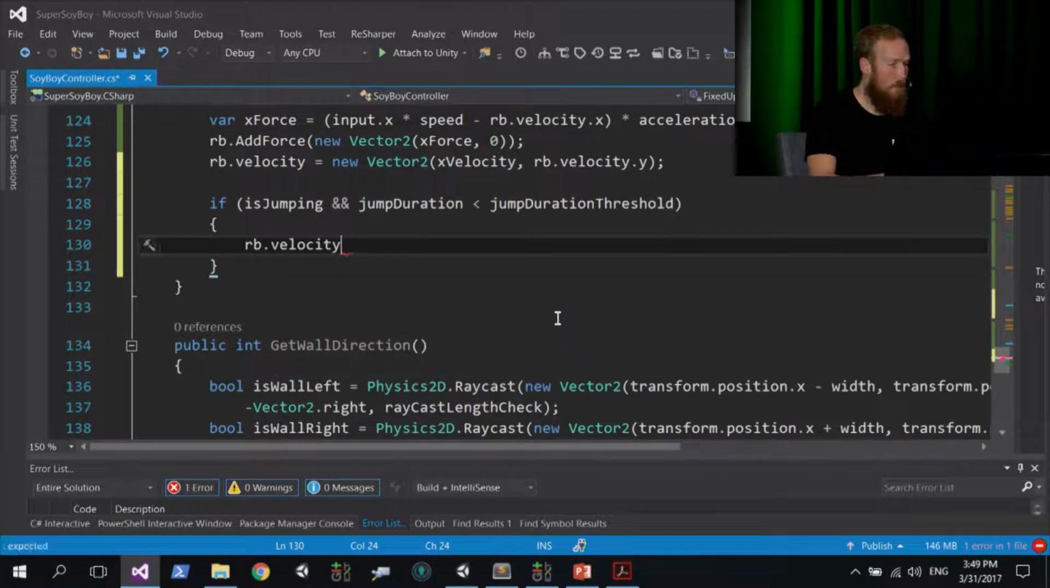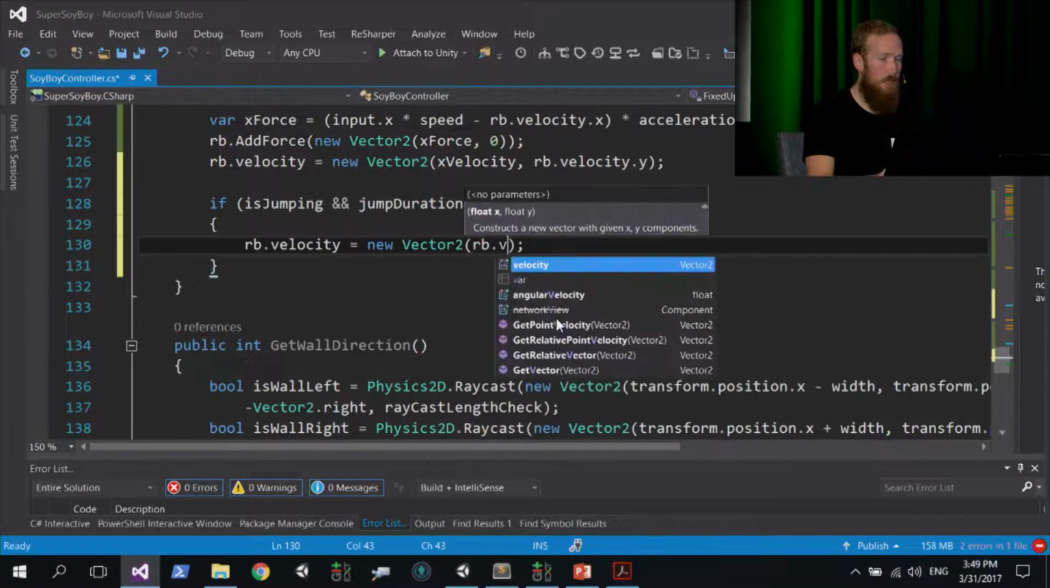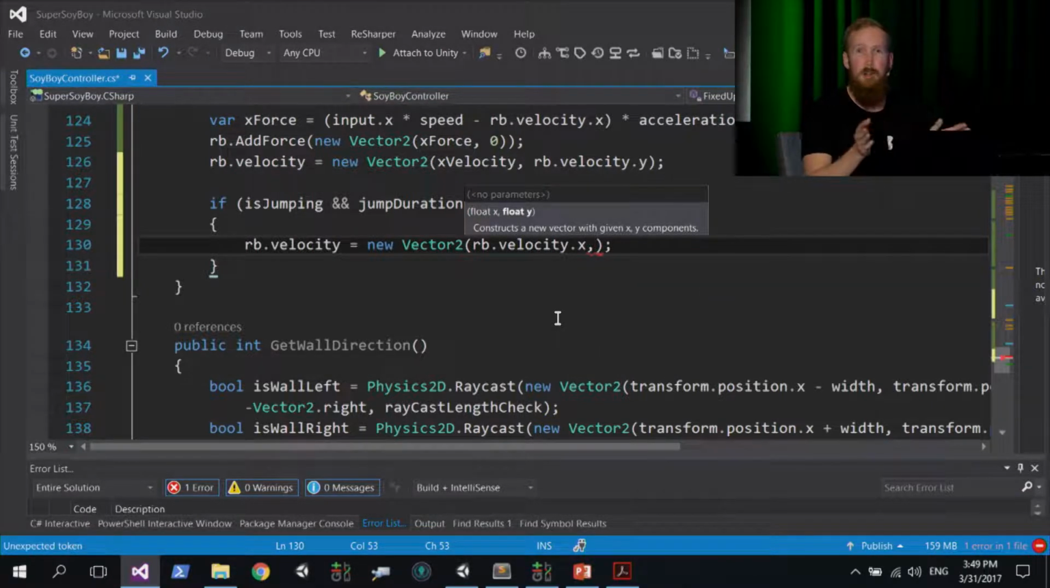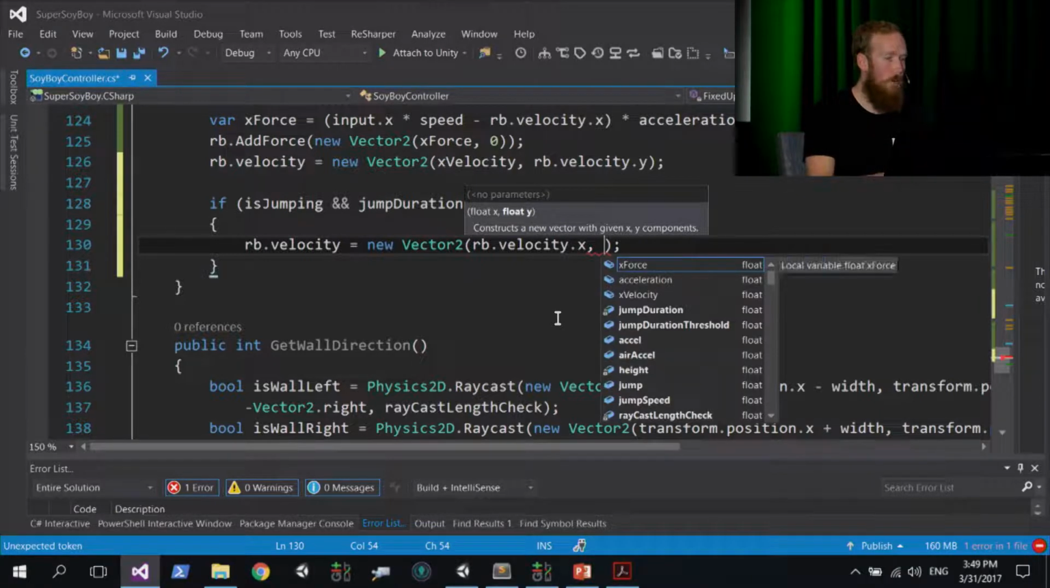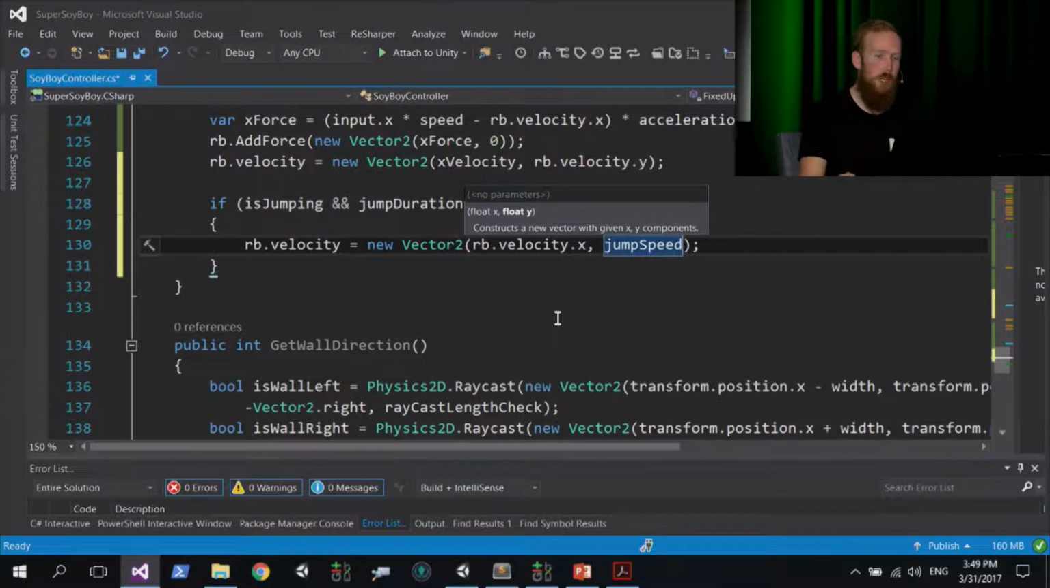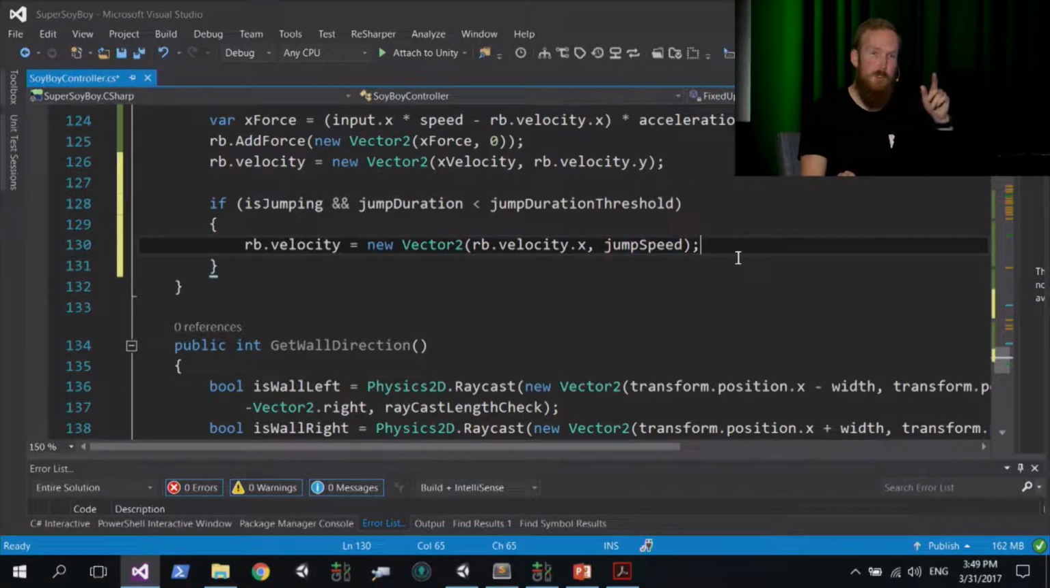So rb.velocity is assigned new Vector2, and inside that we're going to say rb.velocity.x as the x component. So whatever the current x velocity is, just leave it as it is, pass it in here, and for the y, we're actually going to change that to jump speed. So we're going to manually set that jump speed constant value into our velocity to force our character to jump. So at this point, save your script and return to Unity.